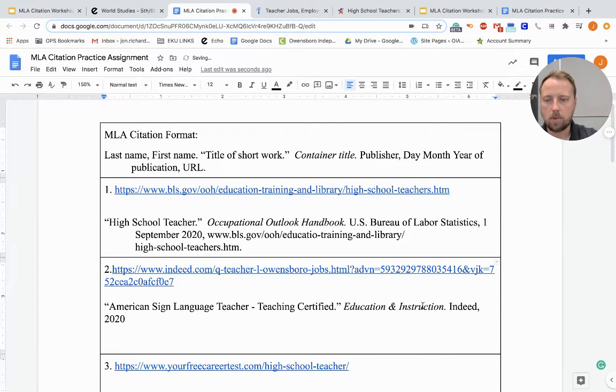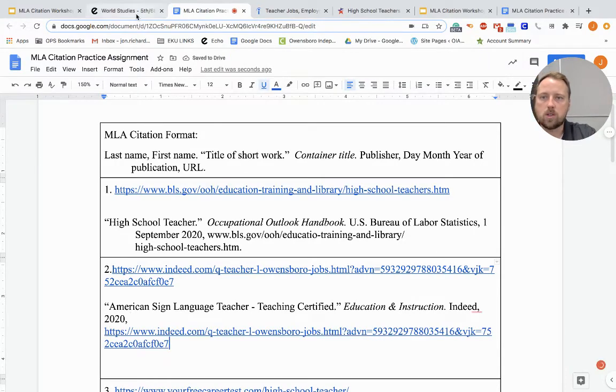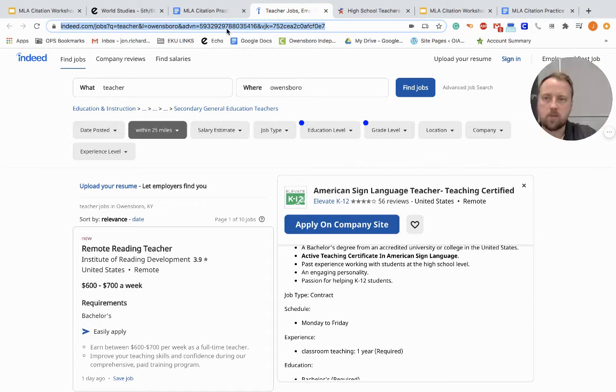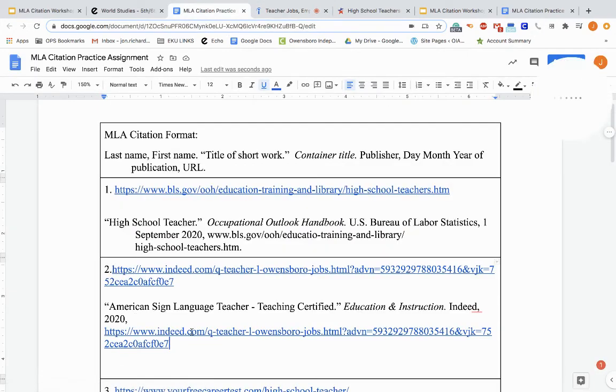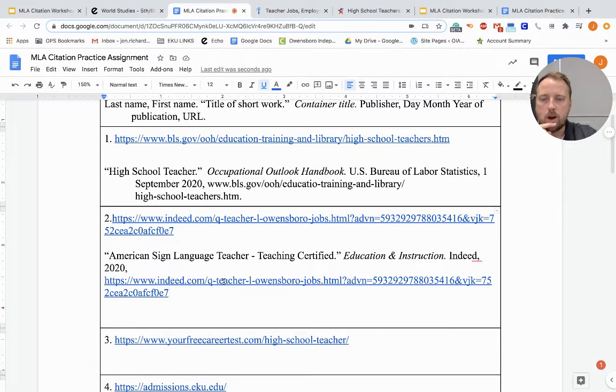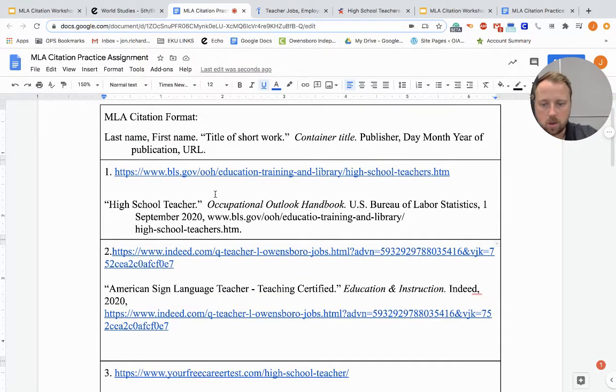Okay. Then I'm going to put a comma, and now I'm ready for my URL, which is already right up here. I can just very easily copy that and then just put it right back down. Now, what I also could do is go into the website and copy it from here, but since it's right there for me, why not? Okay. So I always want to end with a period, as it says right here. So we're going to end with a period.